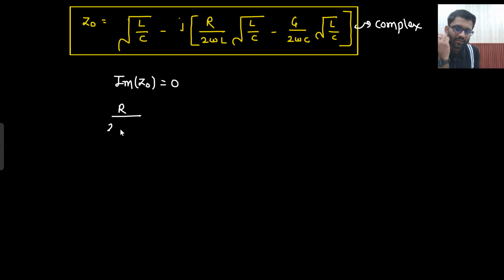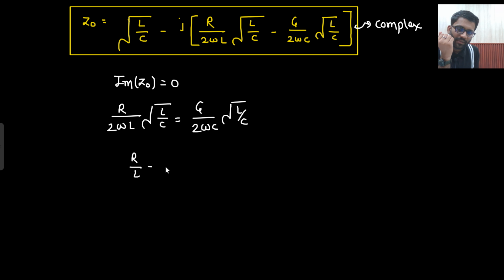R by 2 omega L under root L by C is equal to G by 2 omega C under root L by C. So under root L by C and root L by C will get cancelled, 2 omega will get cancelled. So what you are getting? R by L is equal to G by C.